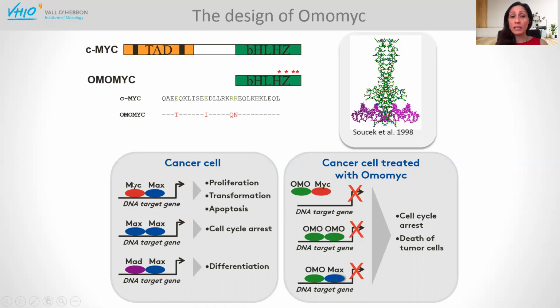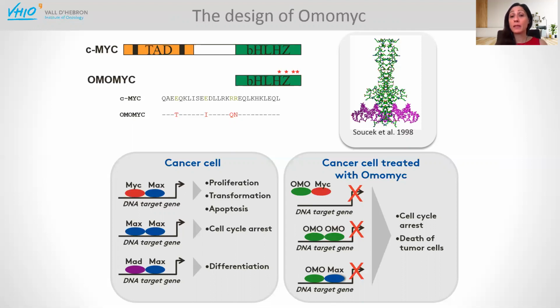That means that while MYC can only form heterodimers with MAX, OmoMYC can do much more. OmoMYC can form heterodimers with MYC, and these heterodimers are not able to bind the DNA anymore, but it can also form homodimers and heterodimers with MAX. These two dimeric forms are able to bind DNA, but they are silent dimers. They don't have any transactivation domain. So they basically shut down the transcription of these target genes.